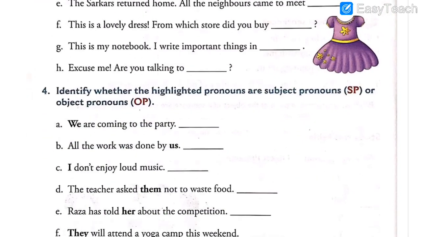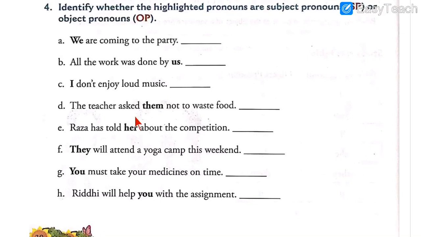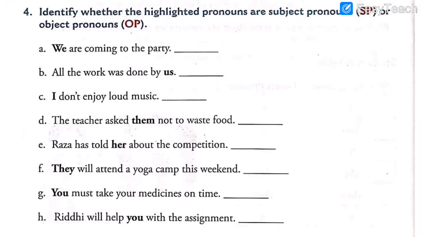Now moving ahead to exercise number 4. As you can see, exercise number 4 is on your screen. This is the exercise that we are solving today. So please give the heading in your notebook. Exercise number 4. The heading is: identify whether the highlighted pronouns are subject pronouns, SP, or object pronouns, OP.